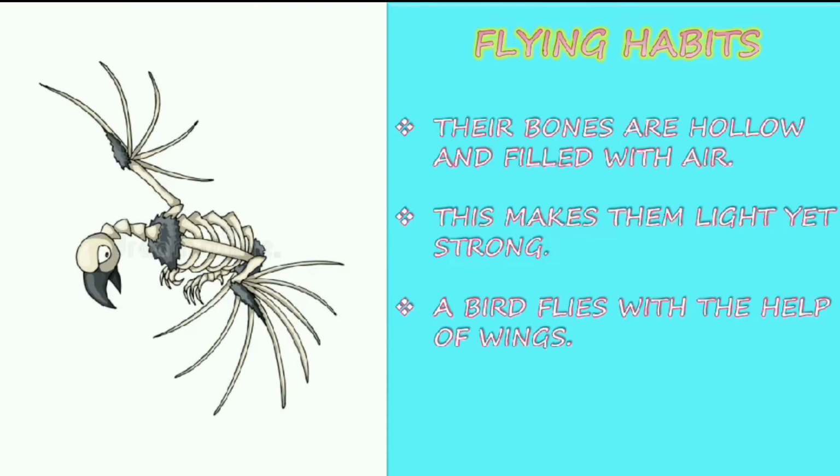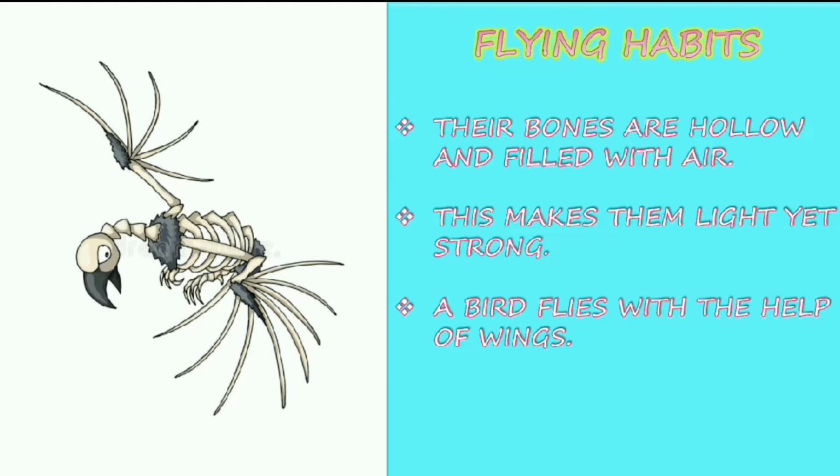Their bones are hollow and filled with air. So the bones of the birds are very strong and filled with air. This makes them light and strong. Being filled with air makes them light, but also very strong.